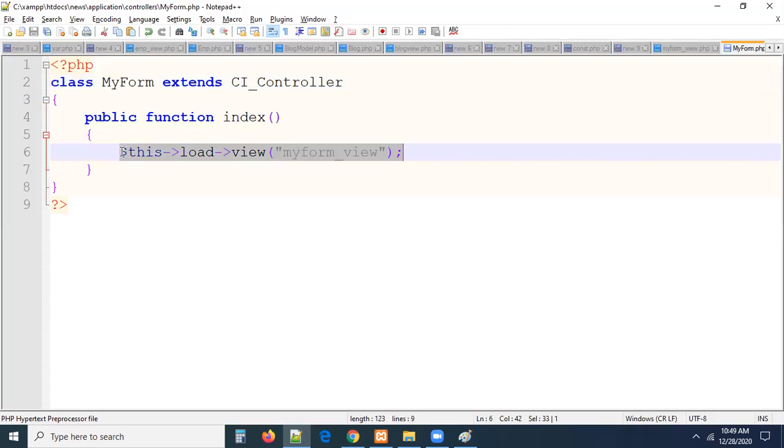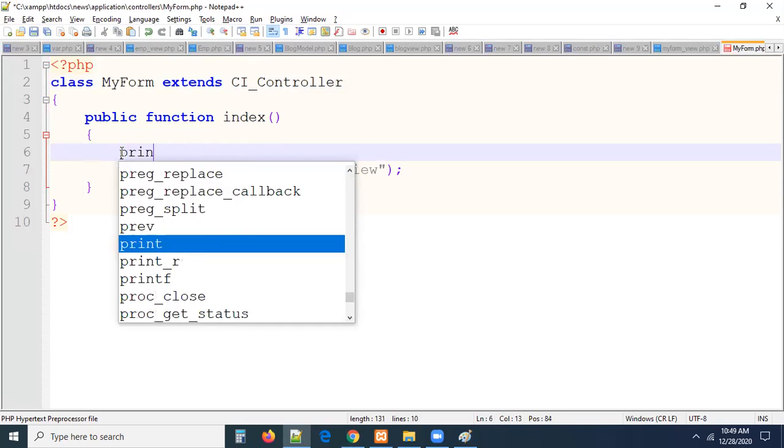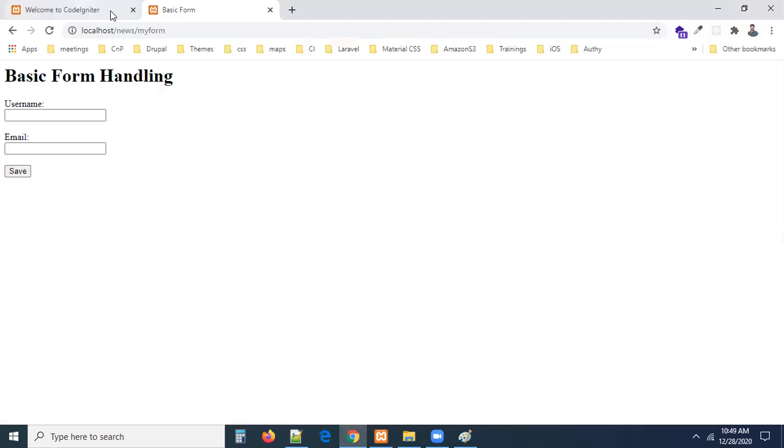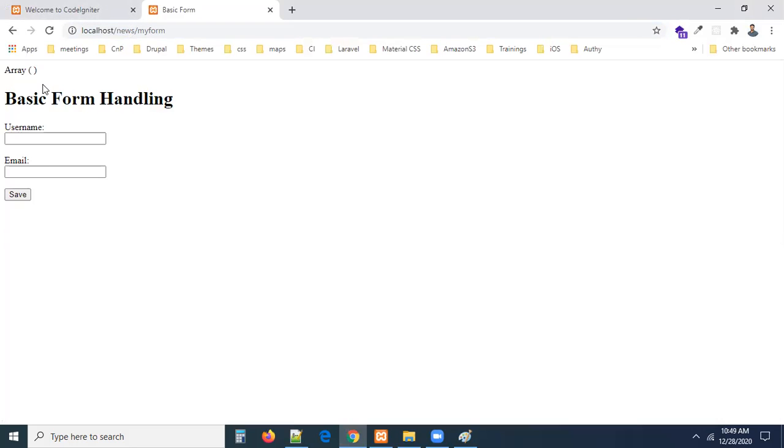Where did you load the view? You loaded the view inside index method, right? The data was also posted to same page. For the confirmation, let me print R here. I'm going to data underscore post, guys. Try to see. I'm just printing it. Initially, we don't have anything. You can see an empty array. You are able to see an empty array now? Right. Now enter some data.